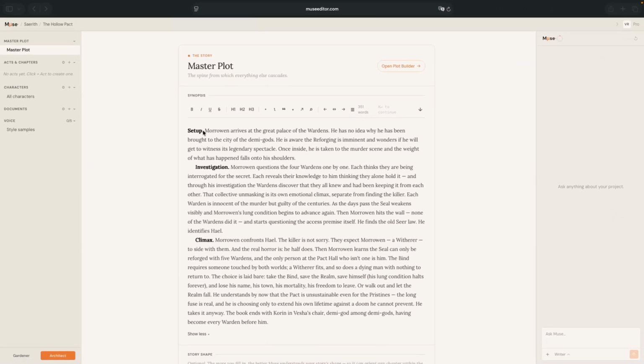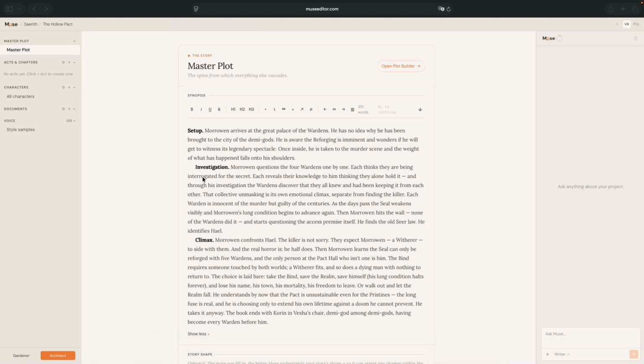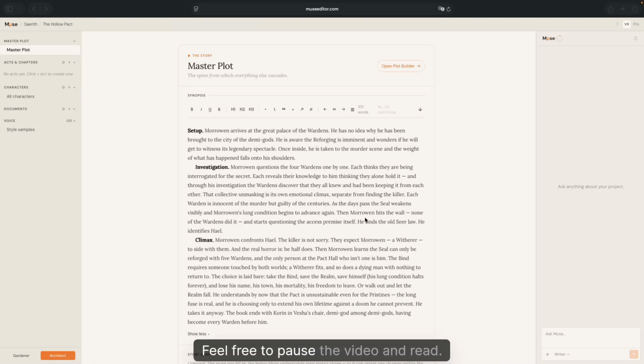So we have a setup where Morrowind arrives at the crime scene. We'll have the investigation, finally the climax. Feel free to pause the video and read. It's not fully developed. The middle is where Muse is going to earn its place, but we'll get there in future videos. So, this is the foundation.